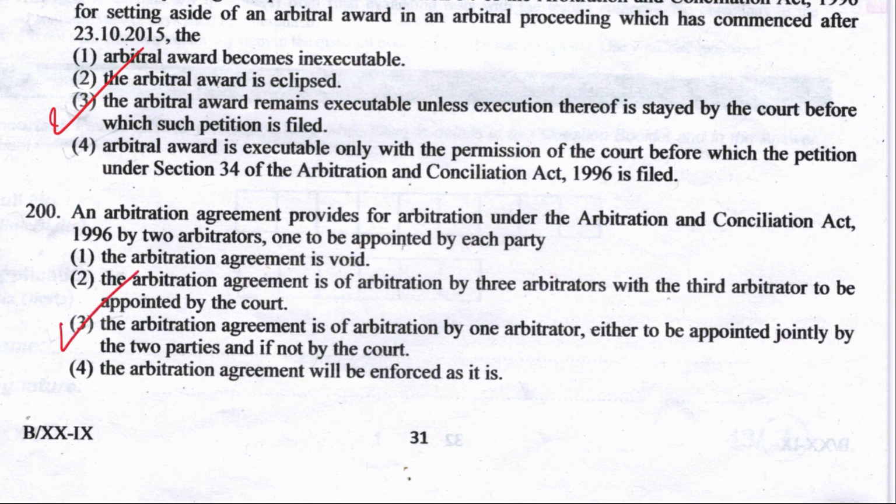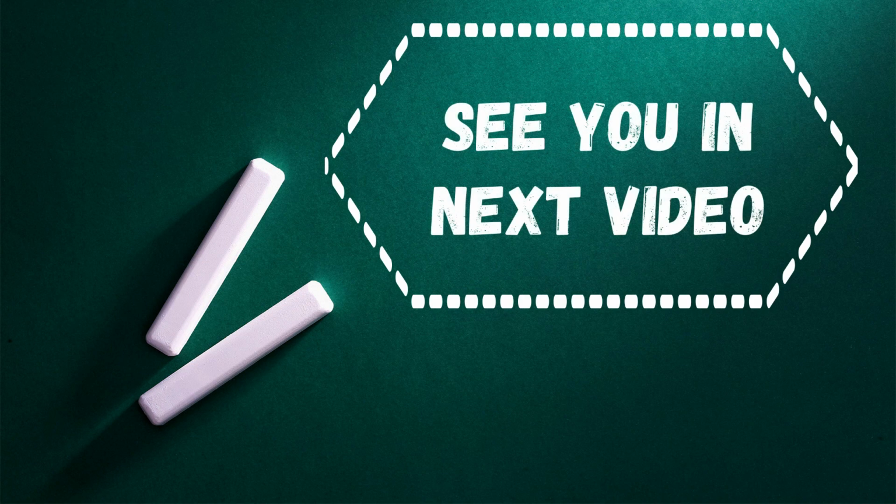And which section talks about the appointment of arbitrators? Section number 11. So section number 11 subsection 3 says that a person of any nationality may be an arbitrator. So basically it gives the conditions to become an arbitrator. So with this, the paper of year 2019 is completed.